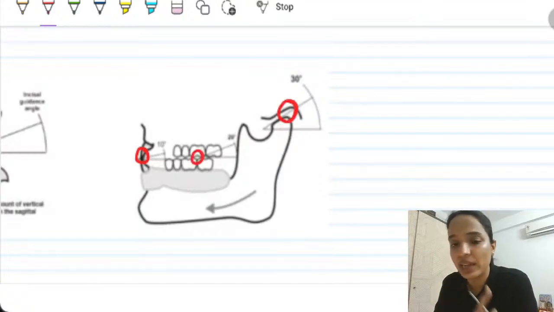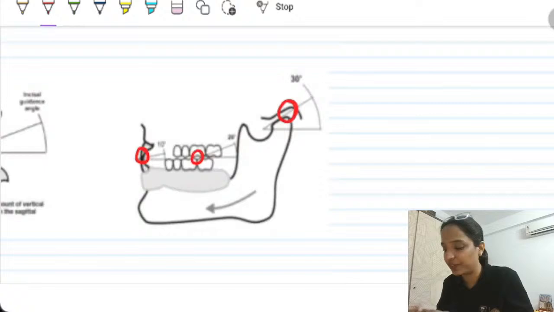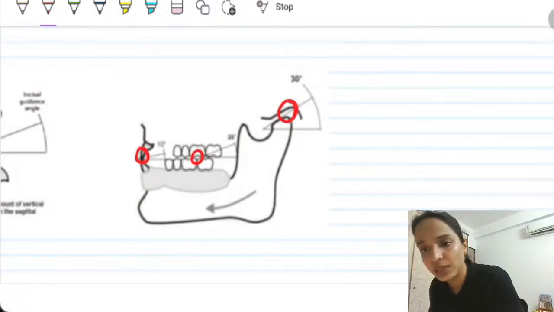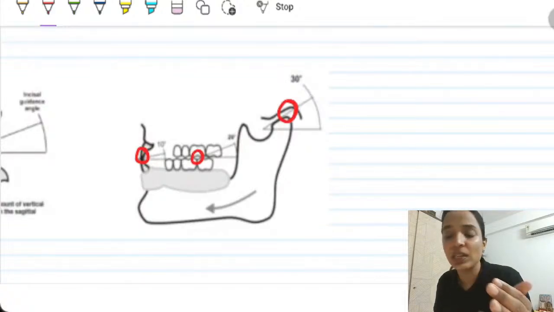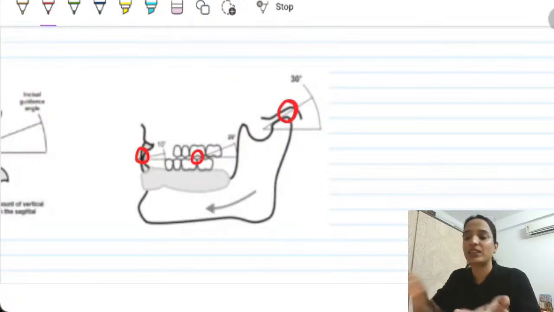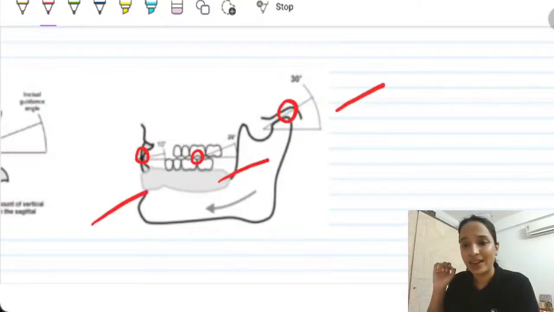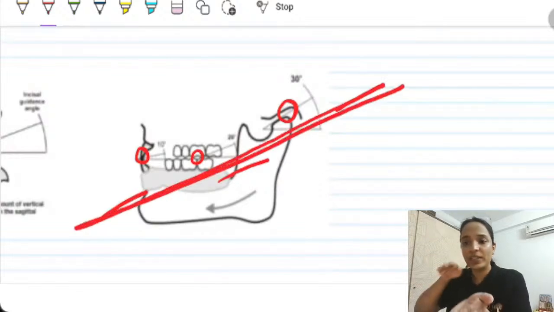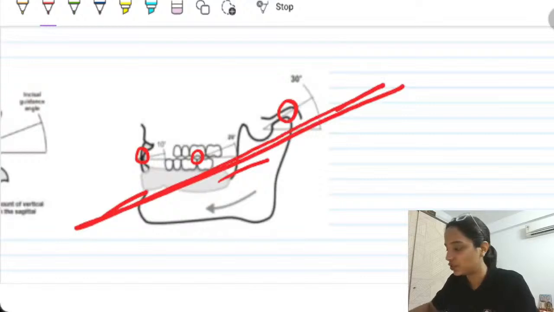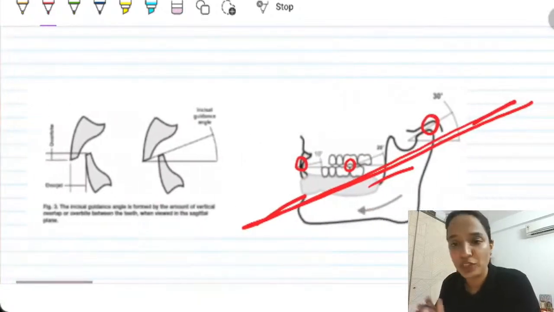Mathematically, if all three angles are of the same value, then they will glide against each other. If the condylar guidance is 30 degrees, the cusp angle is 10 degrees, and the incisal guide angle is say 20 degrees, they will not glide against each other because the planes are at different angles. Only if all three planes are at the same angle can the mandible and maxilla glide against each other. So that is how you gain balancing, when condylar guidance, incisal guidance, and cusp inclination are related like this.